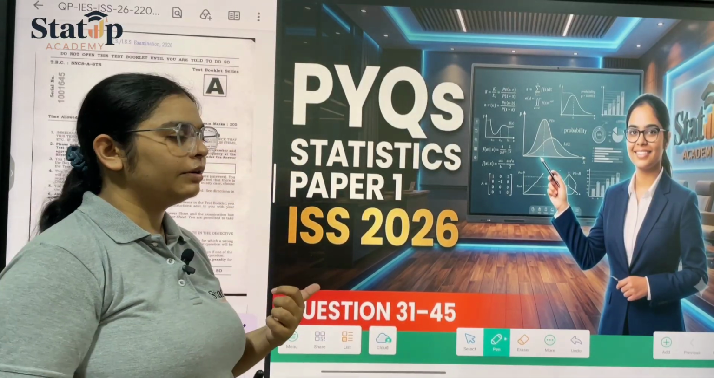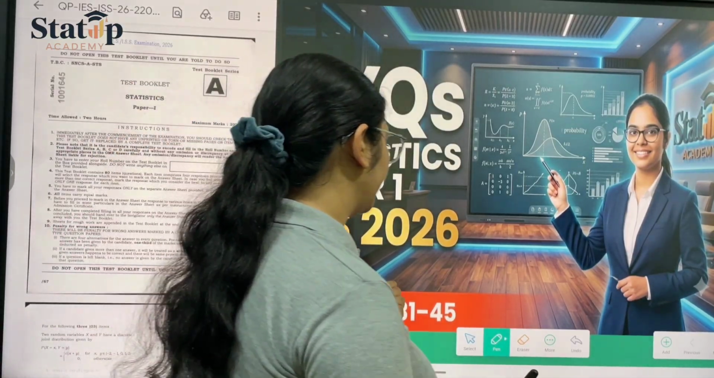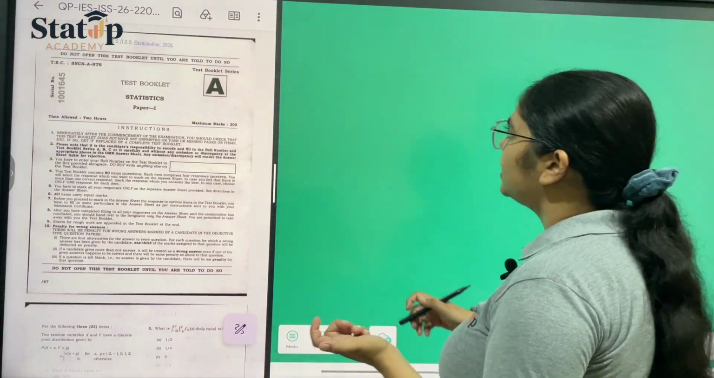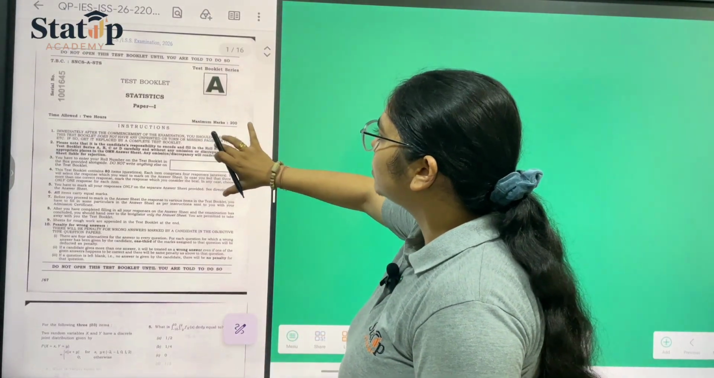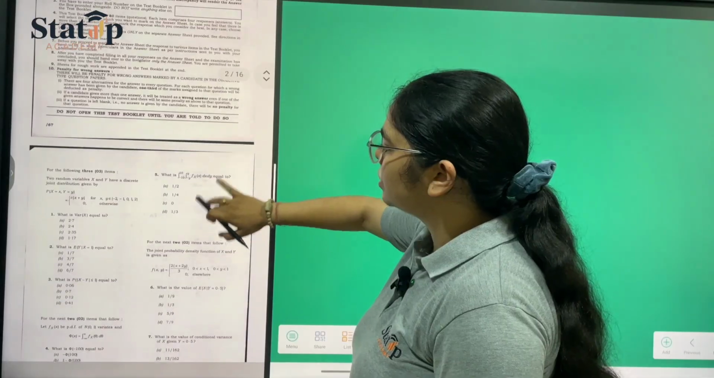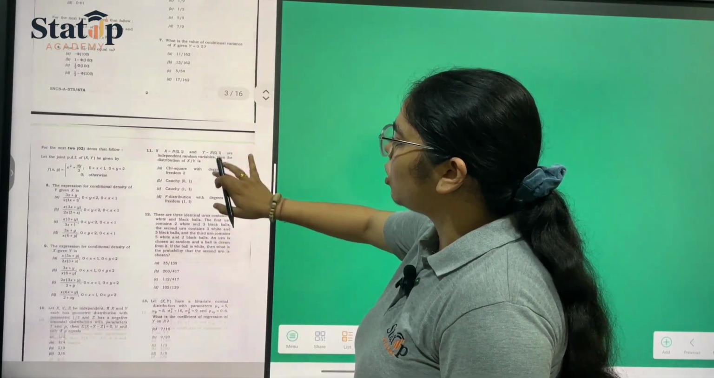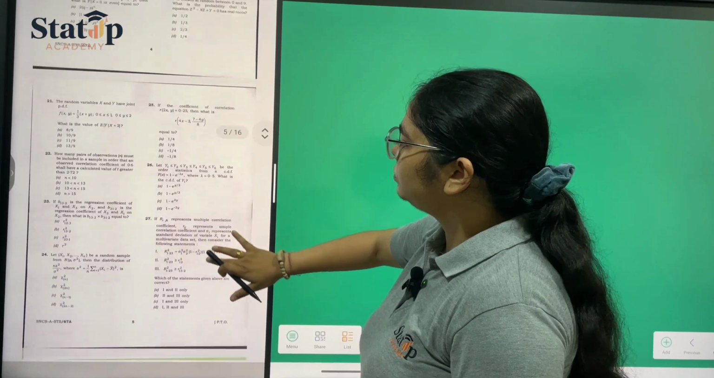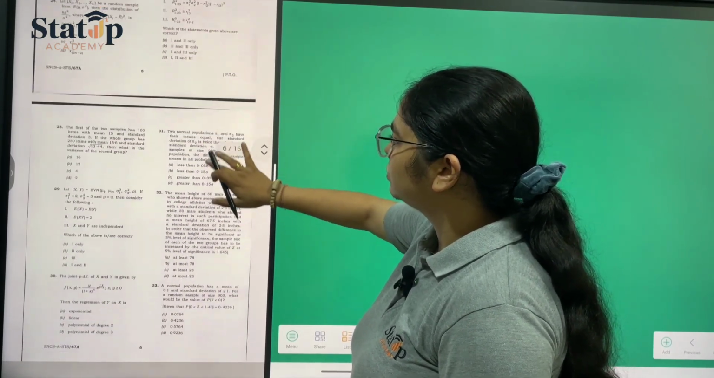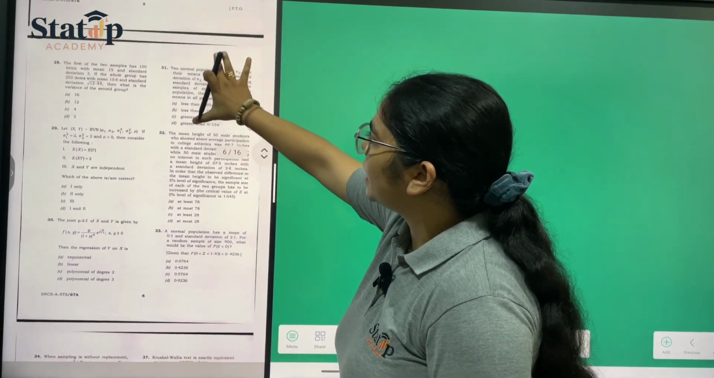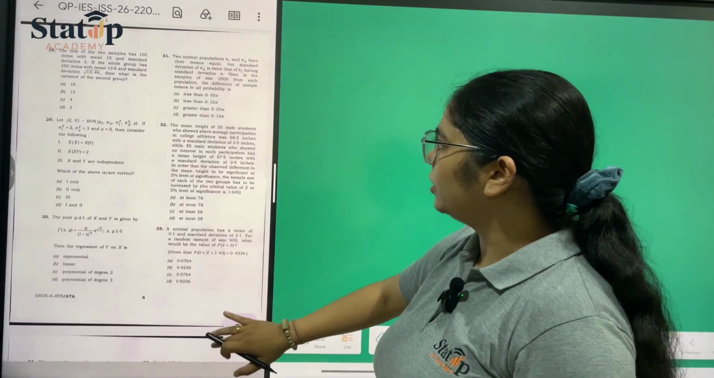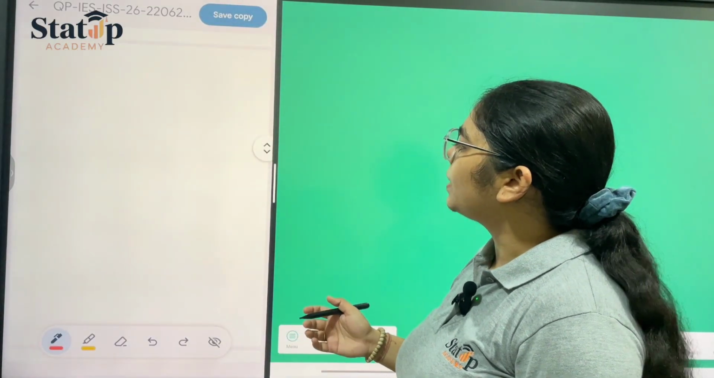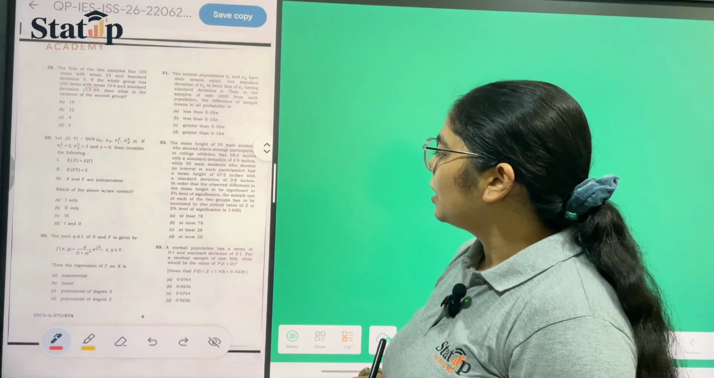And moving forward with question numbers 31 to 45 of Series A. Again, we'll be taking it in 3 parts. So let us consider what all parts can be solved just by seeing. We'll be starting with question number 31 here, first of all dividing all of these into parts 1, 2 and 3.